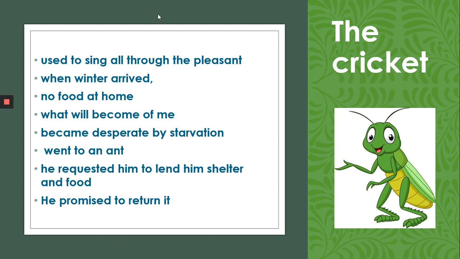So he went to an ant and requested, can you please give me shelter and food to eat? He promised that if you give me shelter and food to eat, I will return it to you. He added that if the ant did not give him food to eat, then he would die. So what happened next? Next, the ant said some things to him.